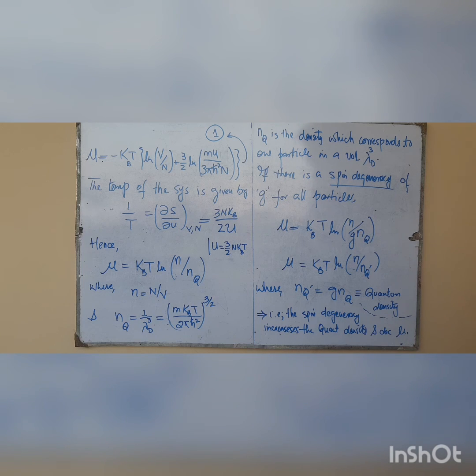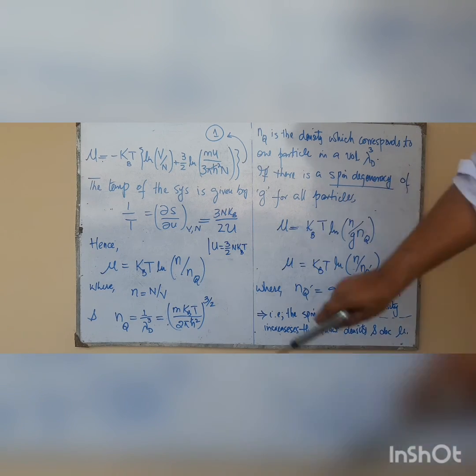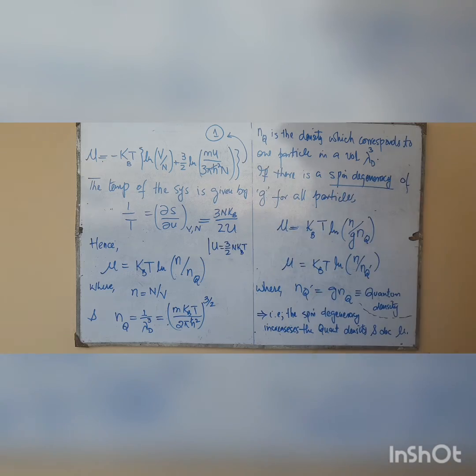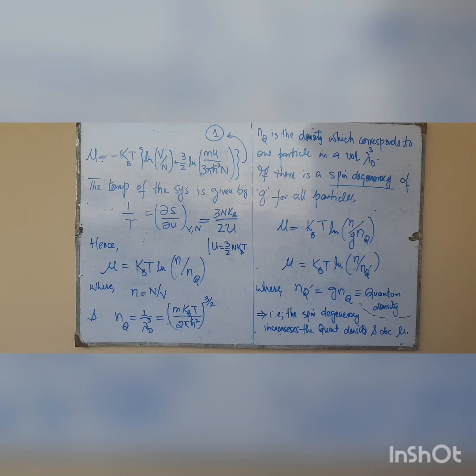Similarly, the last equation will lead to this equation number 1, and you can also find the temperature of the system simply by using the expression partial S by partial U at constant V and N, and then you will have 3/2 N k_B divided by U, and from here you will have U equals 3/2 N k_B T. So substituting this value of U in equation 1, you will ultimately reach this expression of the chemical potential, which is equal to k_B T log of n over n_Q, where n is the number of particles per unit volume, and n_Q is known as the quantum density and is equal to 1 over lambda_d cubed, which is the density which corresponds to one particle in a volume lambda_d cubed, and is equal to m k_B T divided by 2 pi h-bar squared.